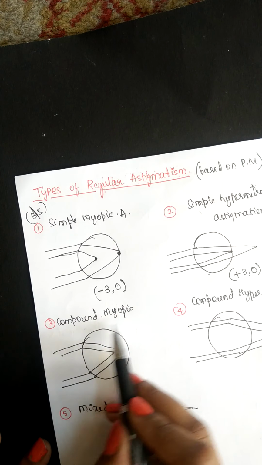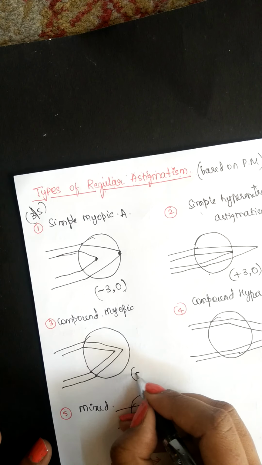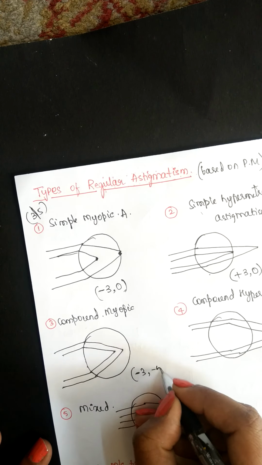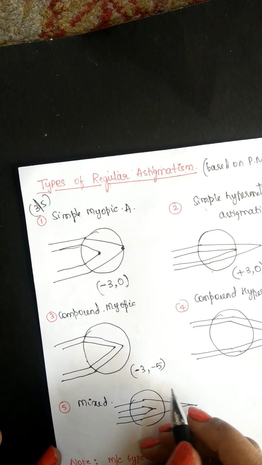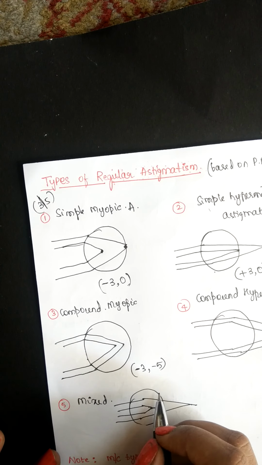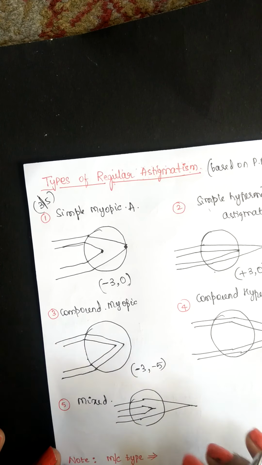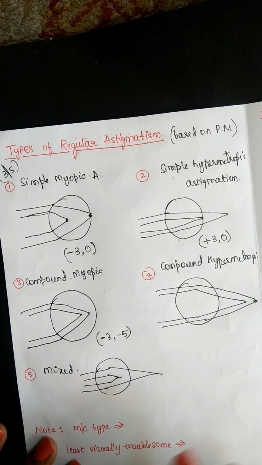And coming to compound myopic, myopic means minus sign, so minus 3, minus 5. If I ask you what is minus 3 comma minus 3, you cannot say it is astigmatism because the two meridians have the same refractive error. That is what is very important that you all should try to learn.